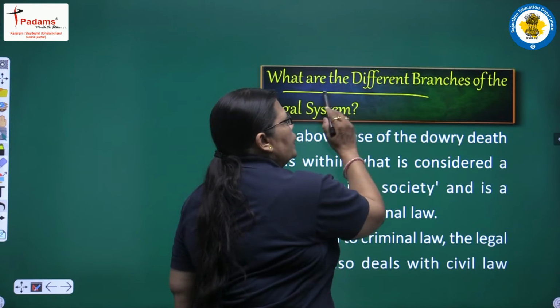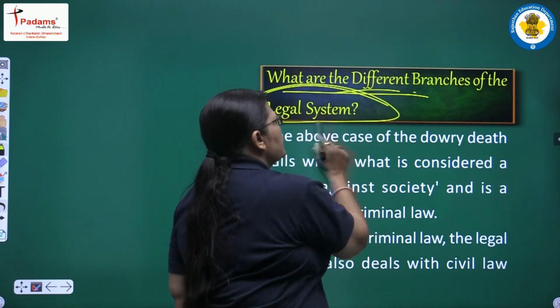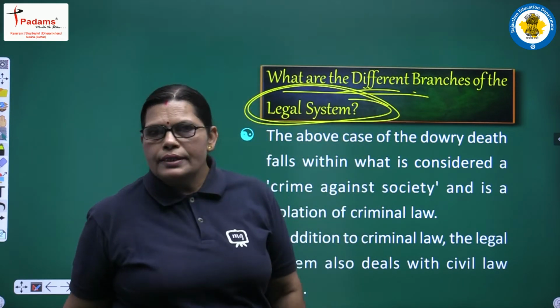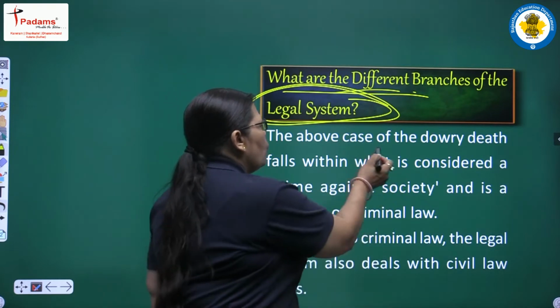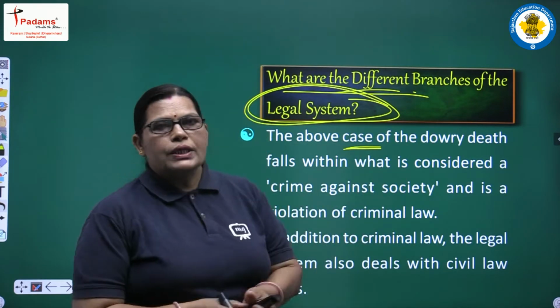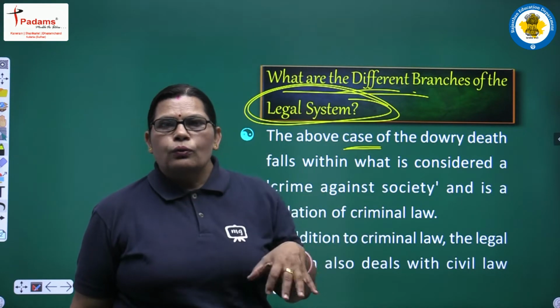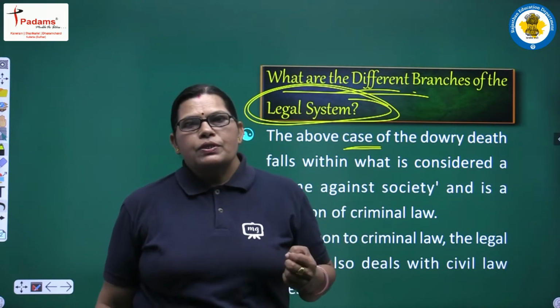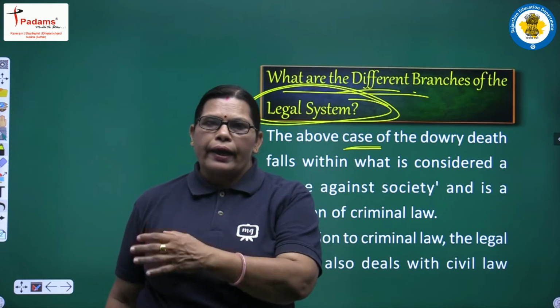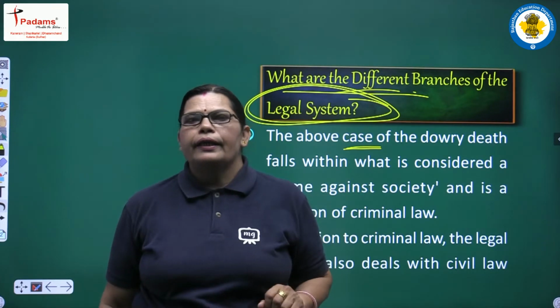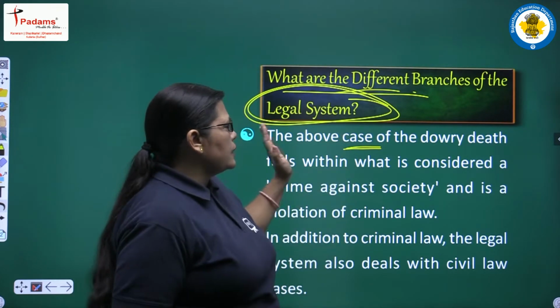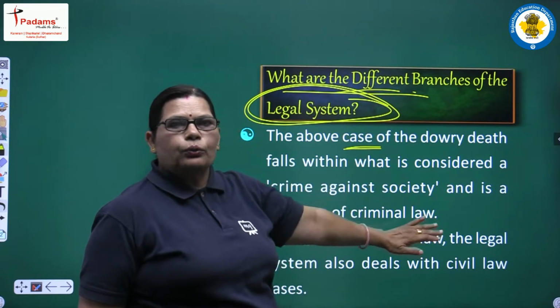What are the different branches of the legal system? When we consider the legal system, see the above case of the dowry death, the case of Sudha, Delhi Administration versus Lakshman Kumar and others in 1985.